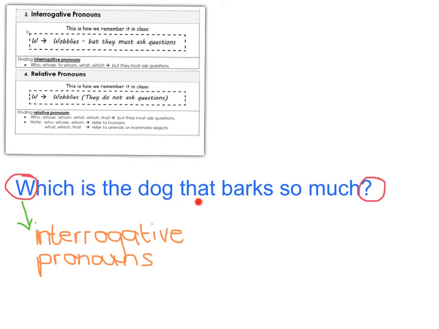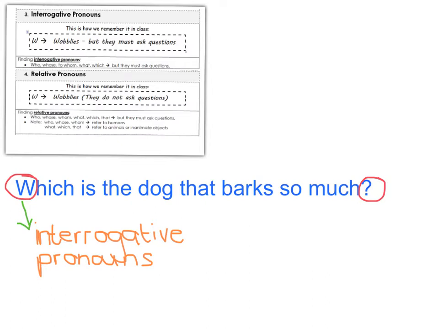Now let's have a look at the other word that catches our eye. It's the word that. We know the word that can be a relative pronoun, like we see here. Remember we said all the W words, who, whose, whom, what, which, ask questions, and the word that, if it does not point to something, those are all relative pronouns. So we have to determine something. Does it point to something?